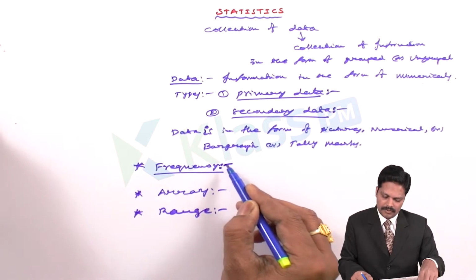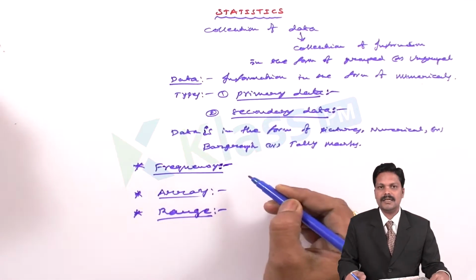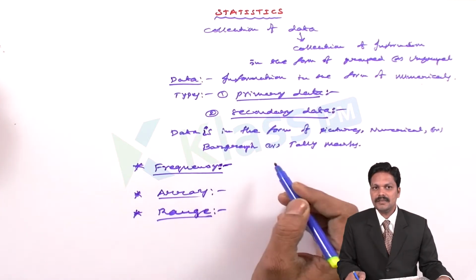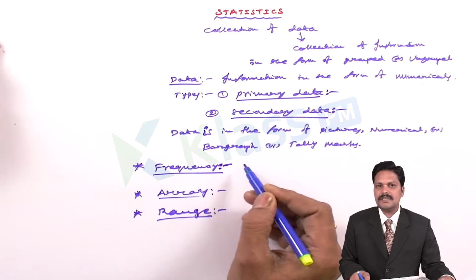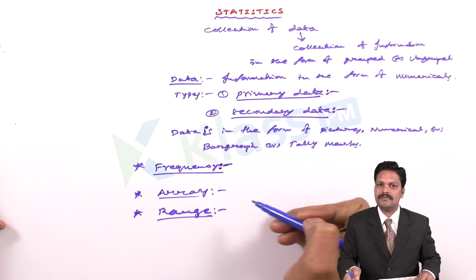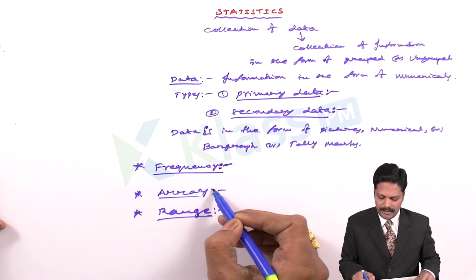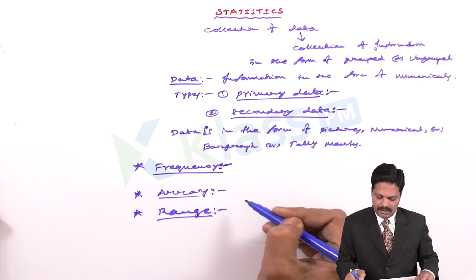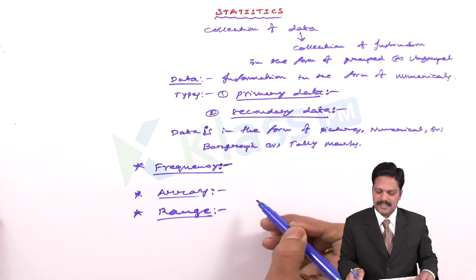We should know these three topics, then we can arrange the raw data in grouped formation. Here frequency is nothing but a particular observation that occurs frequently, most of the times. That is called frequency. And array is the arrangement of the information in ascending or descending order.